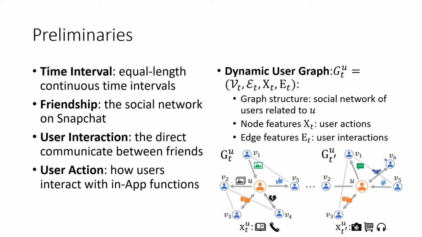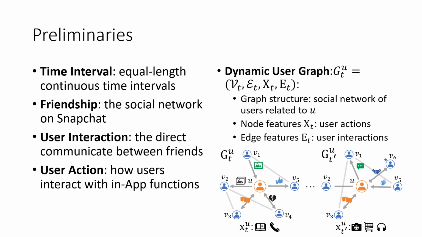We then move on to the details. We first introduce some preliminaries, including time interval, friendship, user interaction, which describes the direct communication between friends, and user action, which characterizes how users interact with different in-app functions. We further propose the dynamic user graph, which includes all this information for each user. The graph structure of a dynamic user graph contains the social network of users that are related to the central user U. Node features describe the user actions of different users in this dynamic user graph, and edge features describe the user interactions.